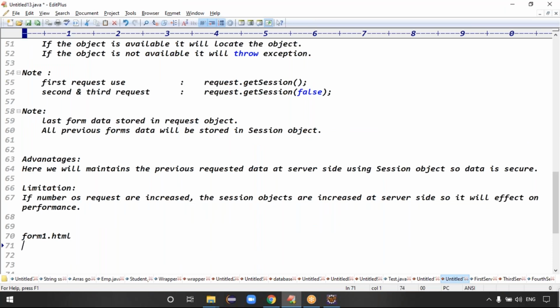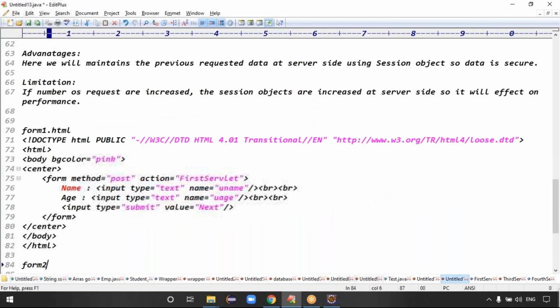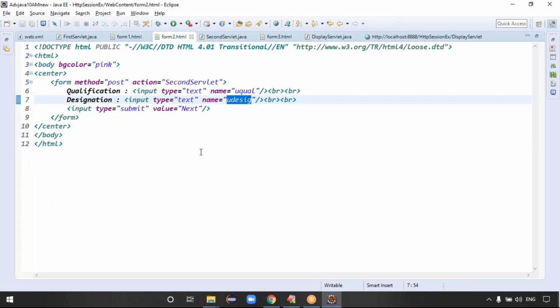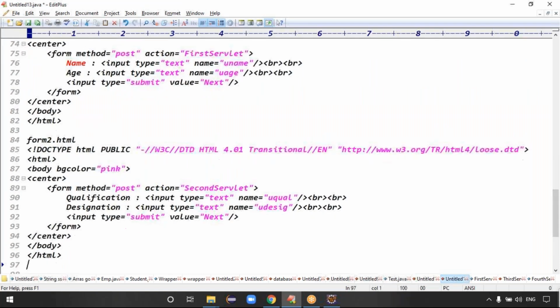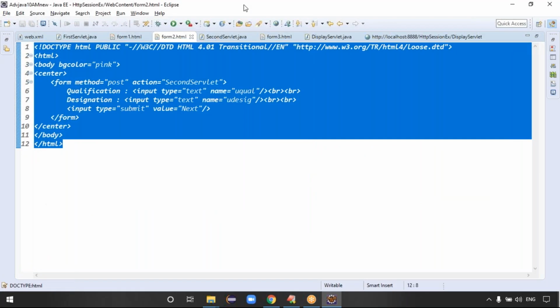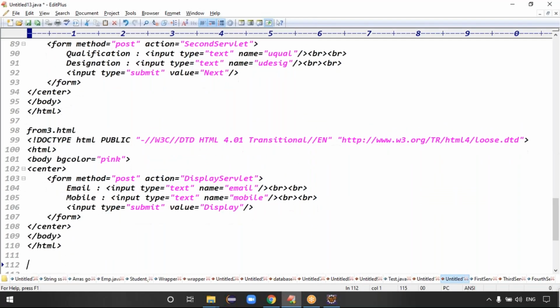This is form1.html. Next one is form2.html, and next is form3.html.